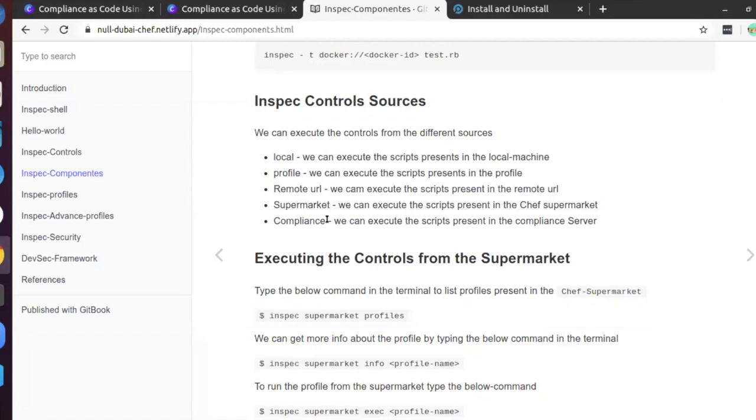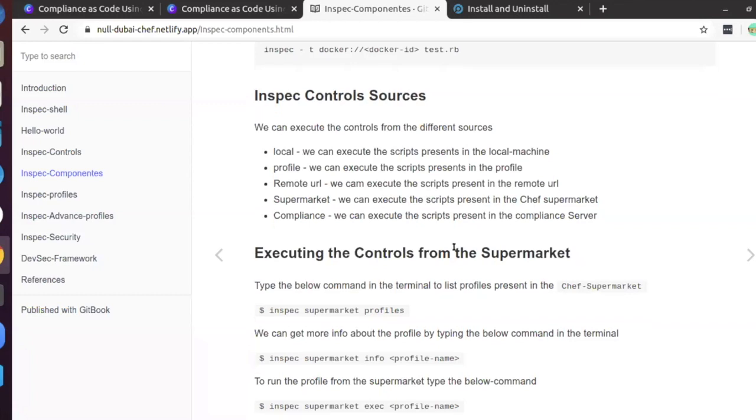If you are running a more compliance-oriented organization, like a bank or health organization, you have your own compliance. In that case, you can run your own compliance web server. I will not discuss all the things. I will only discuss how we can execute the script of the supermarket. All the things are easy, so that we can easily follow the other things.